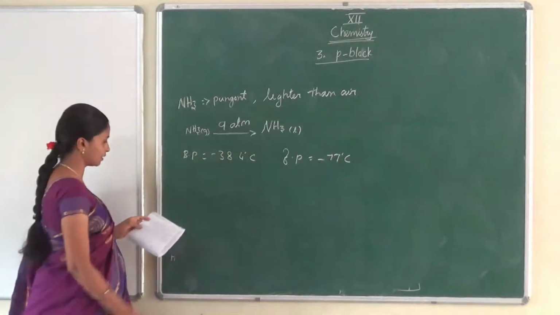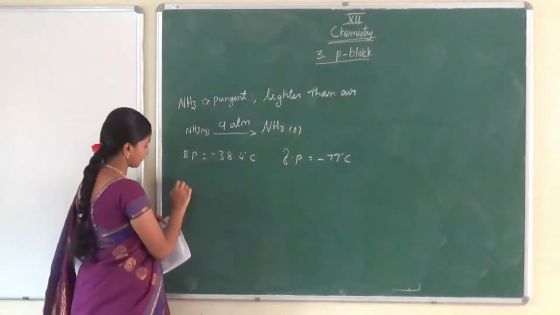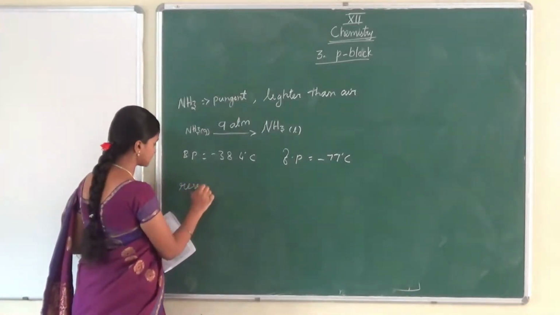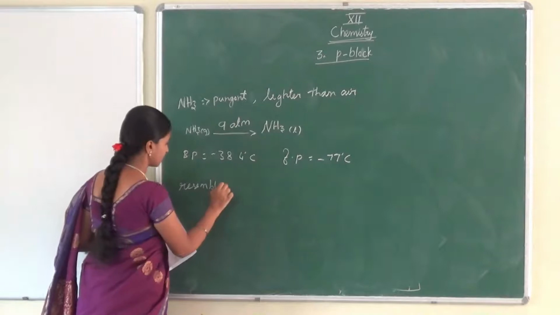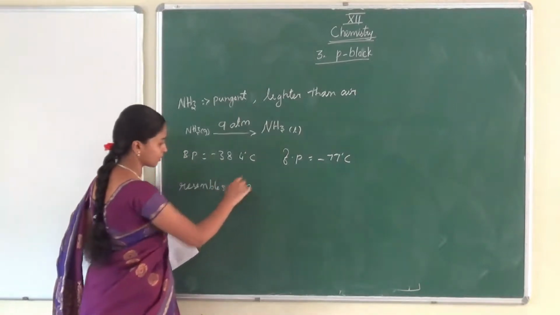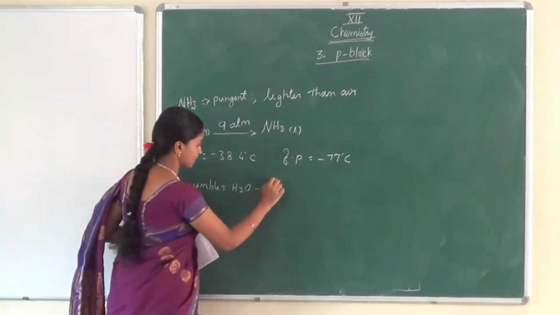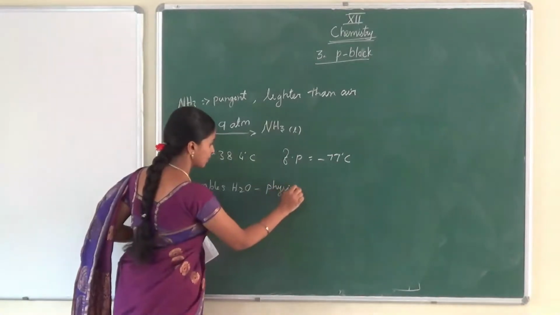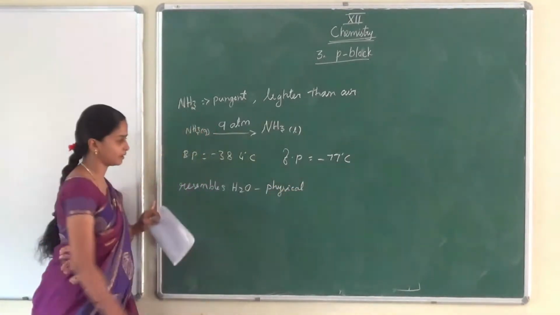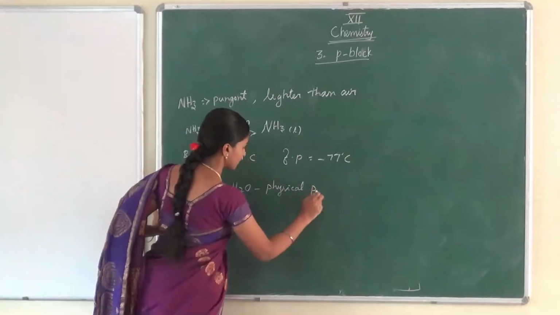This liquid ammonia resembles water in its physical properties. Most of the physical properties of ammonia resemble water's properties.